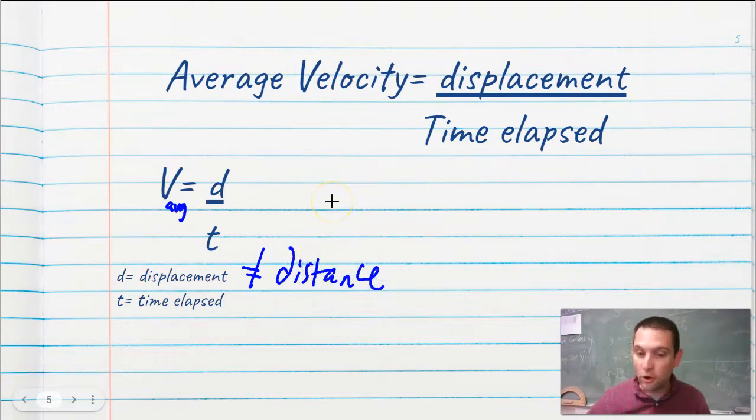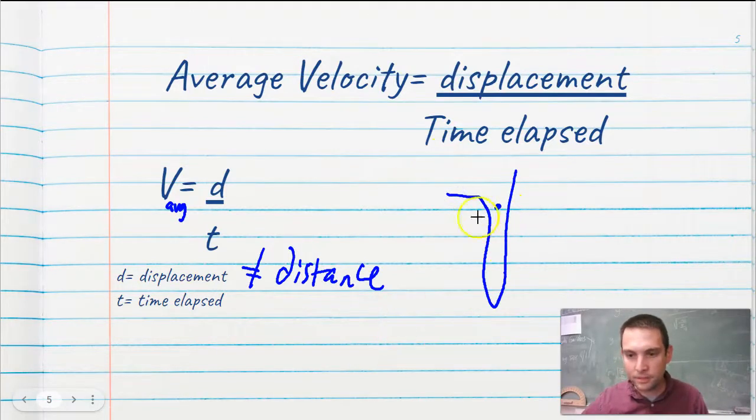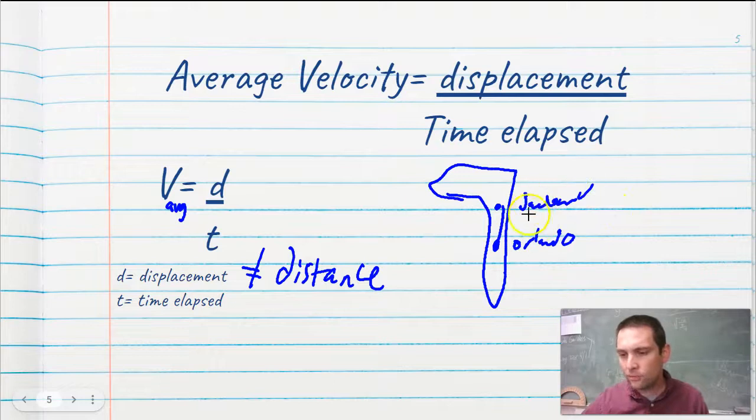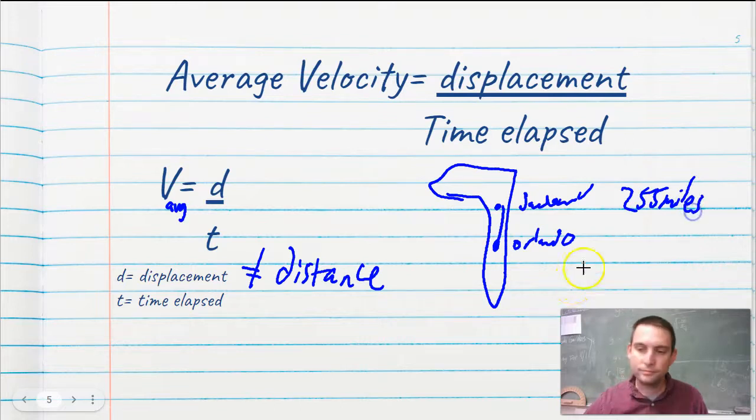They both measure how far something is, but the difference between distance and displacement would be if I were to start in Jacksonville, Florida, and take a drive down southwest for 2.5 hours, and I go to Orlando. The whole ride was 255 miles. That's my distance, because it only tells me how many miles I traveled.